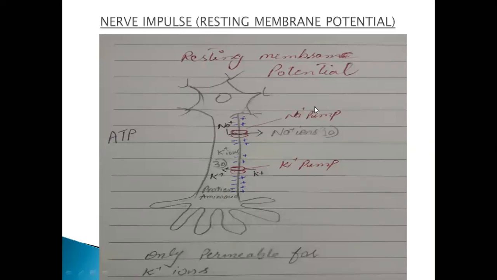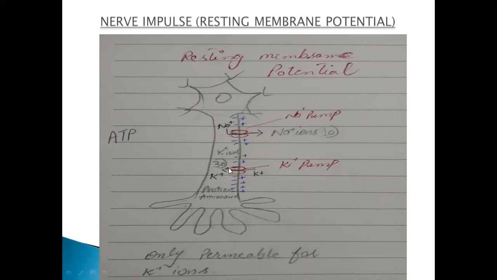Let's see, these are the sodium ions, and they are tenfold higher in concentration outside. You can see I mentioned here 10-fold higher. It means 10 times higher in the outside environment and less inside the environment.